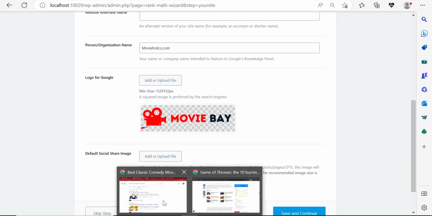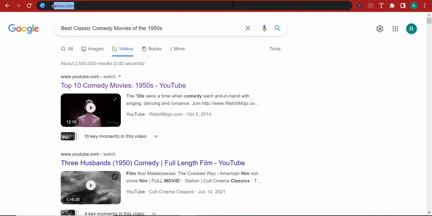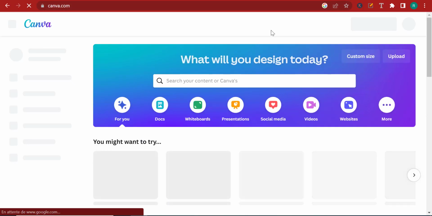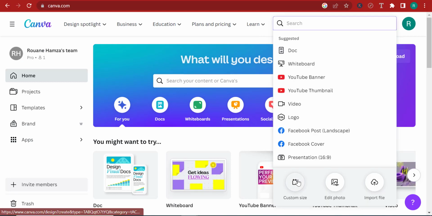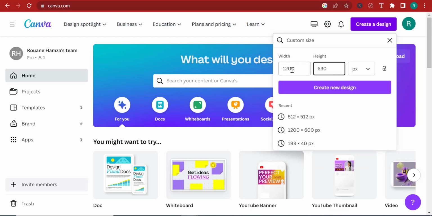So I'm going to go to Canva and create a new project. I'm going to use a size of 1200 by 630 pixels, which is not really so much. All right, so let me click here on create a design, custom size. Now 1200 by 630 pixels. Click on create a design here.